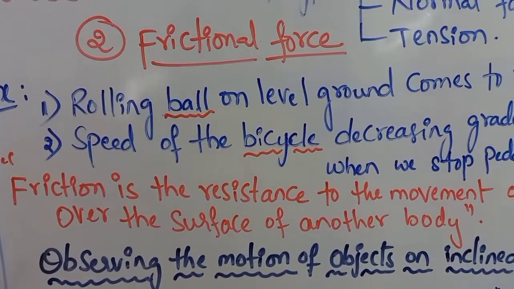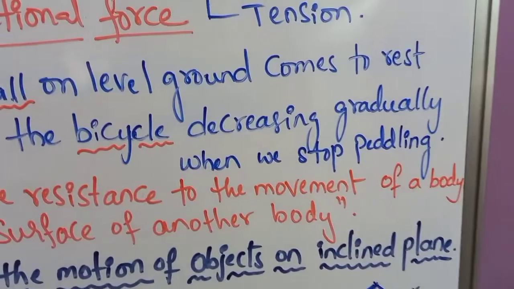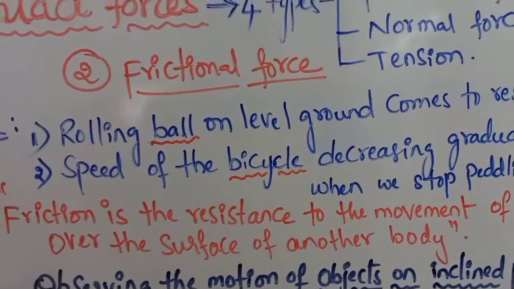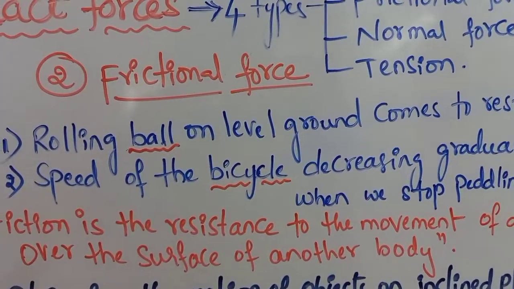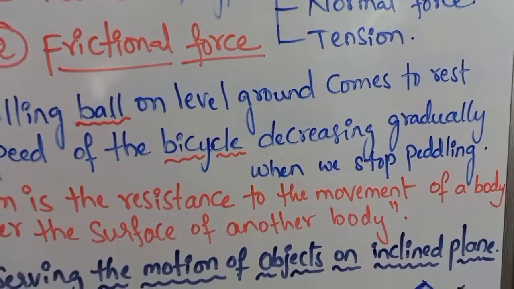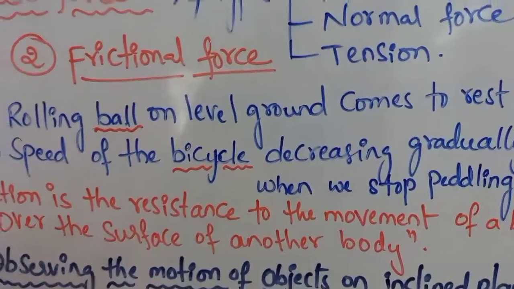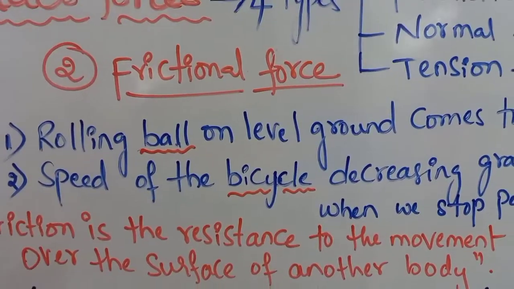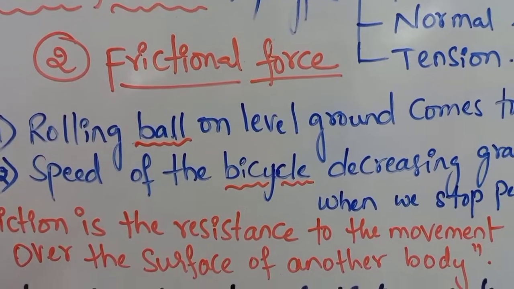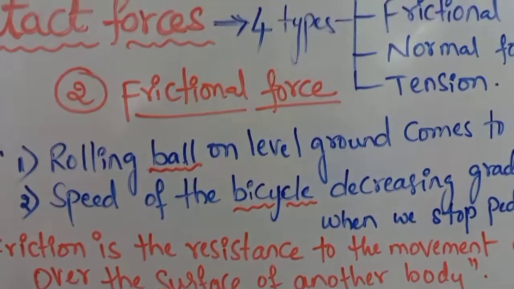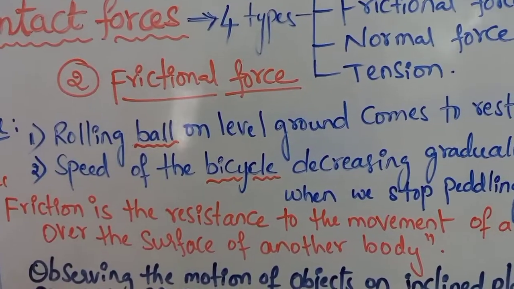In the second example, the speed of the bicycle decreases gradually when we stop pedaling. When we stop pedaling a bicycle, after some time the speed of the bicycle slowly, gradually decreases. So in these 2 examples, what is the force that is stopping the objects? What is the force that is decreasing the speed of the ball and the bicycle? Both of them will come to rest or their speed will gradually decrease.